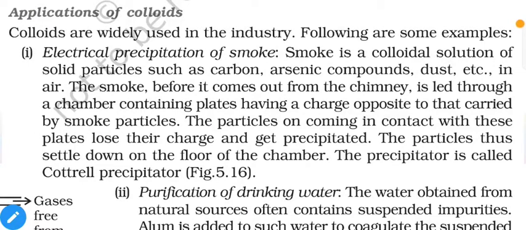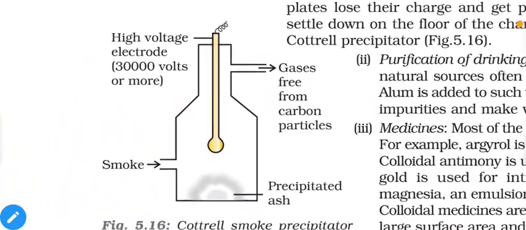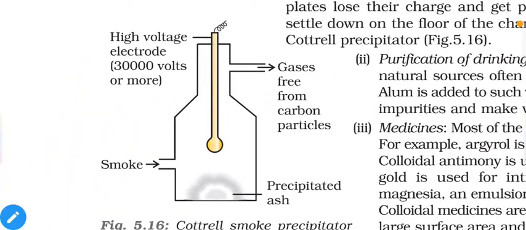The precipitator is called the Cottrell precipitator, which is shown in this figure. As you can see, smoke will enter from this side. That means it is an output or exhaust of our industry. Then we have a charged metal rod or electrode, which carries a charge opposite to that of the colloidal particles present in the air. So the particles will come in contact with this electrode because they carry opposite charges, and they feel attracted towards each other.